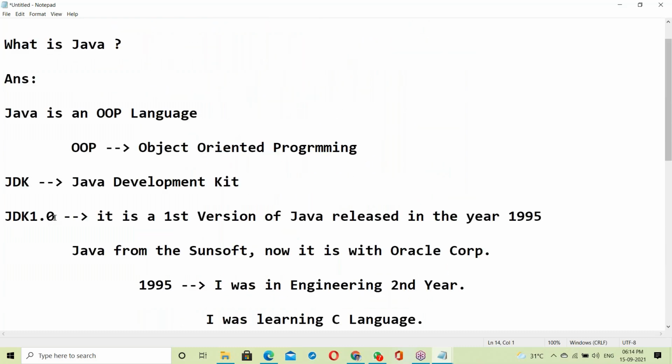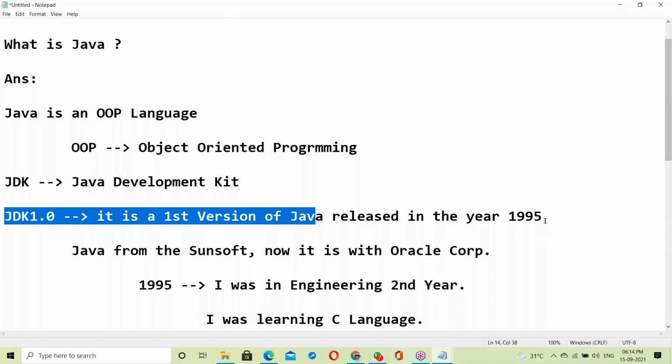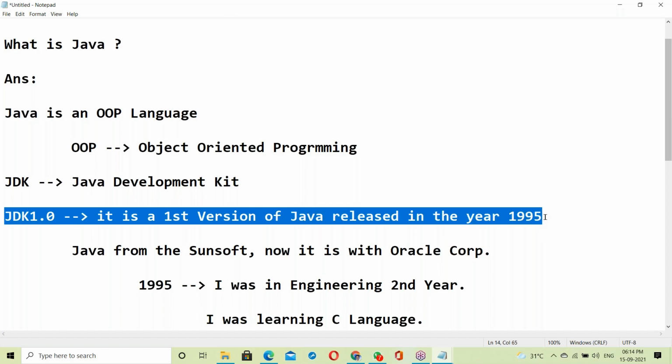So JDK 1.0 is the first version of Java, released in the year 1995. So before Java...